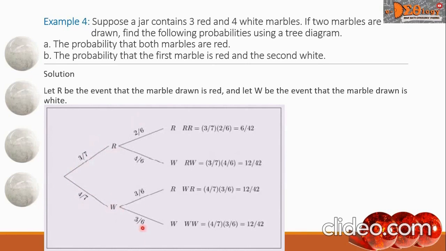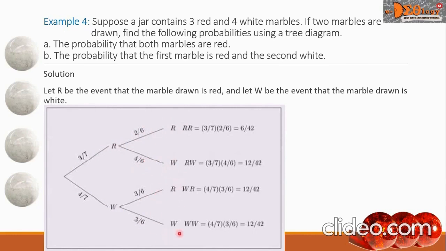Now, the next branches represent the second draw. From the R here, there are 2 branches, and this branch represents drawing another red, and the probability is 2 over 6. Now this W is the event of drawing a white marble, and the probability is 4 over 6.